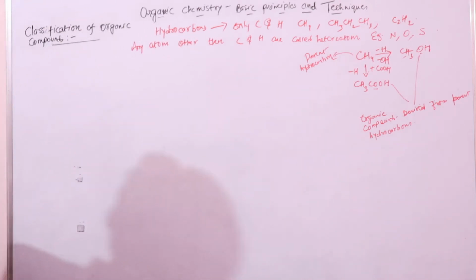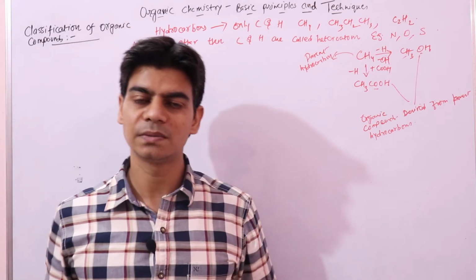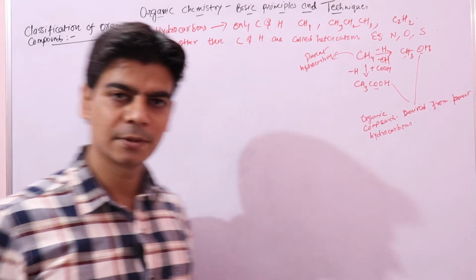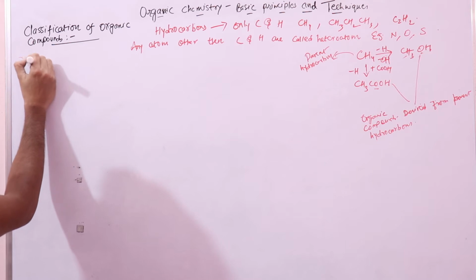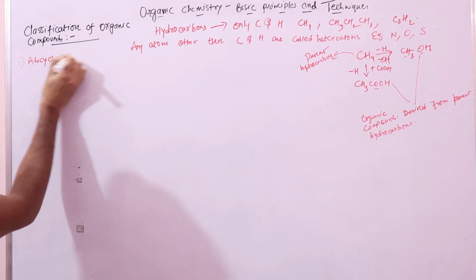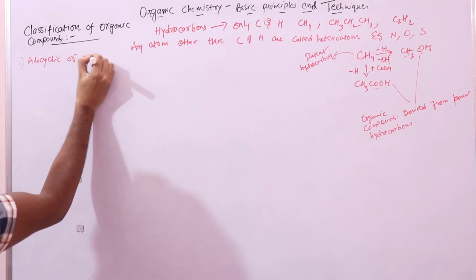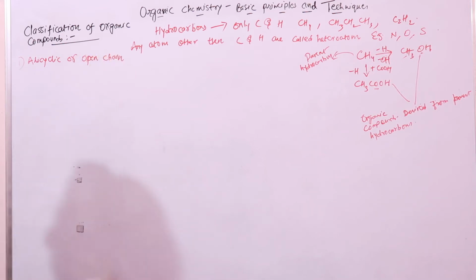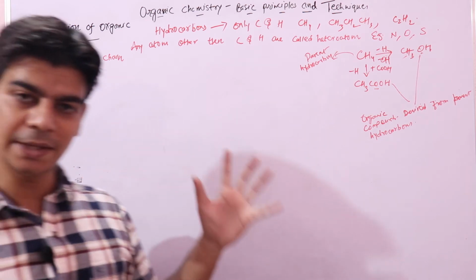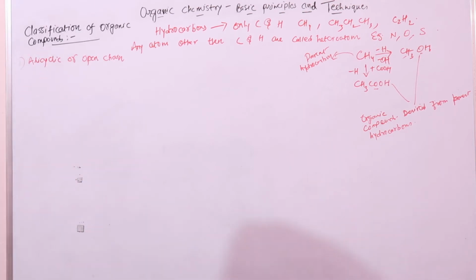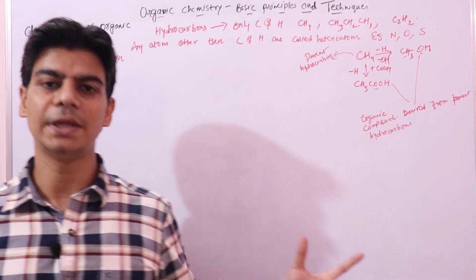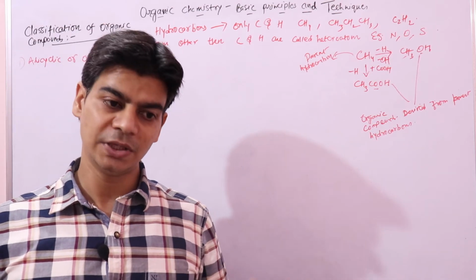So in this video lecture, let's quickly see how to classify organic compounds based on carbon skeleton. Based on carbon skeleton, the first type of compounds are alicyclic or open chain. We can see here it says open chain. That means the chain is not closed, it's open. So these kinds of compounds consist of open carbon chains, which may be branched as well.